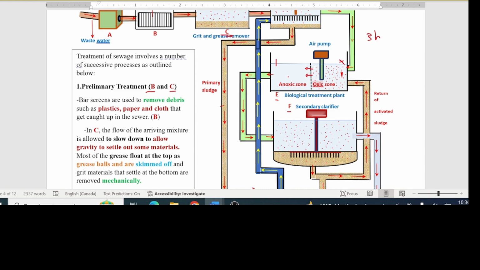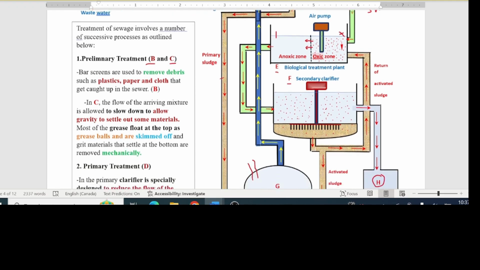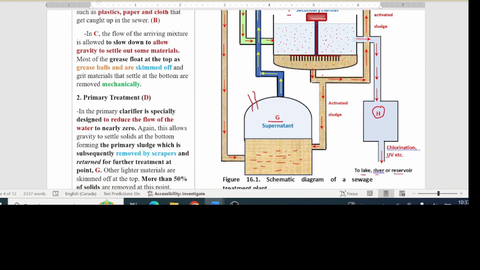In G, anaerobic respiration takes place. Some materials are digested with the liberation of methane gas. Periodically, this sludge is squeezed and the supernatant is returned to the primary clarifier for further treatment. The solid that is formed can be used to make different stuff such as fertilizer material. From the secondary clarifier, the water is disinfected in H, where it is treated and released in the storage facilities for further use. I hope that was useful.